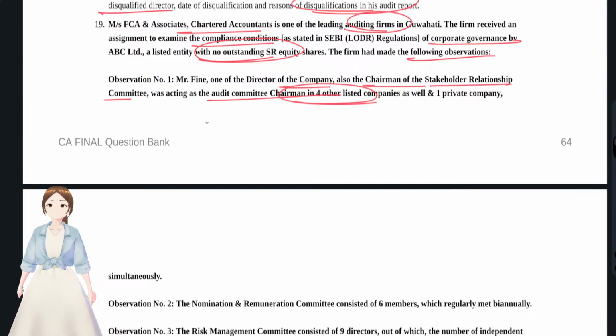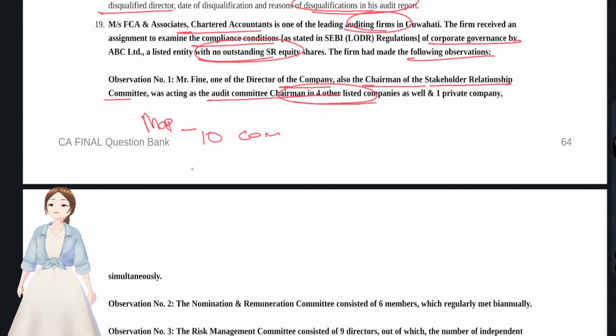You see, what are the maximum directorships that a director could hold? We have seen that, right? 7 listed entities if it's a managing or whole-time director. For an independent director, it should be 3 companies. But while talking about committees, to act as a member in committees, they could hold for a maximum of 10 committees.